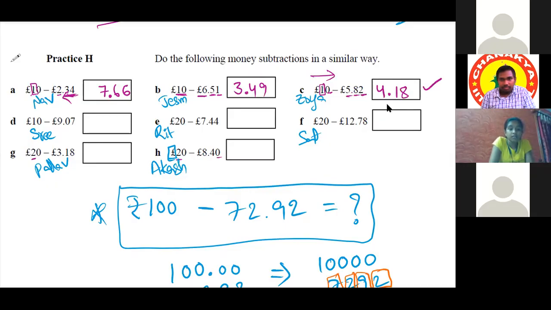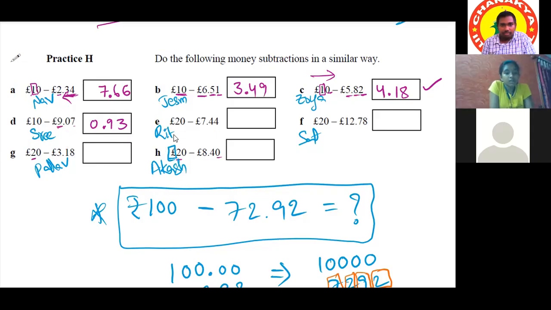Very good. Correct. Then Srihita. Yes, sir. So 10 minus 9 is 1 and 1's predecessor is 0. Okay. 9 minus 0 is 9. And 10 minus 7 is 3. So 0.93. Correct. Very good. 0.93.